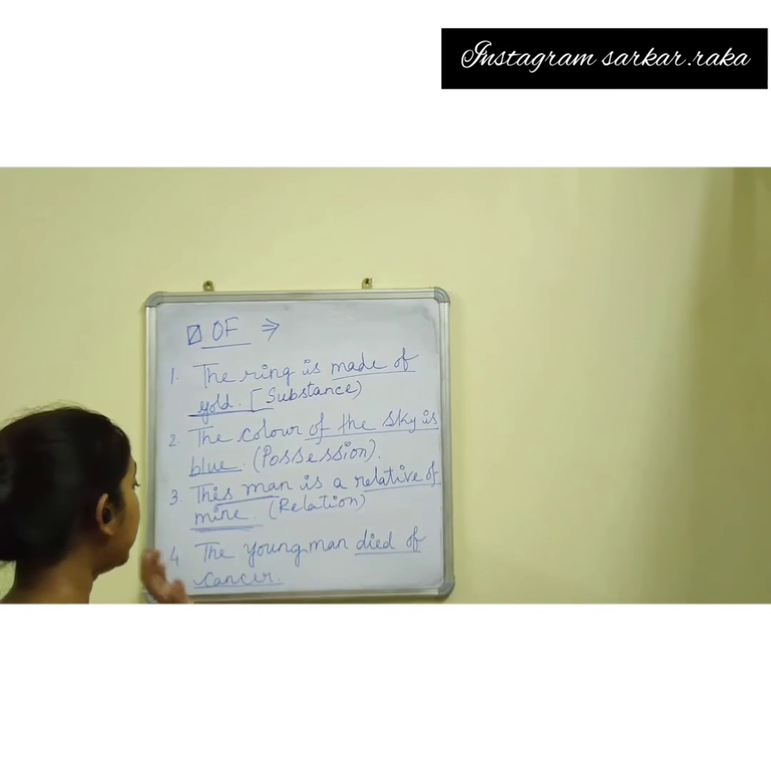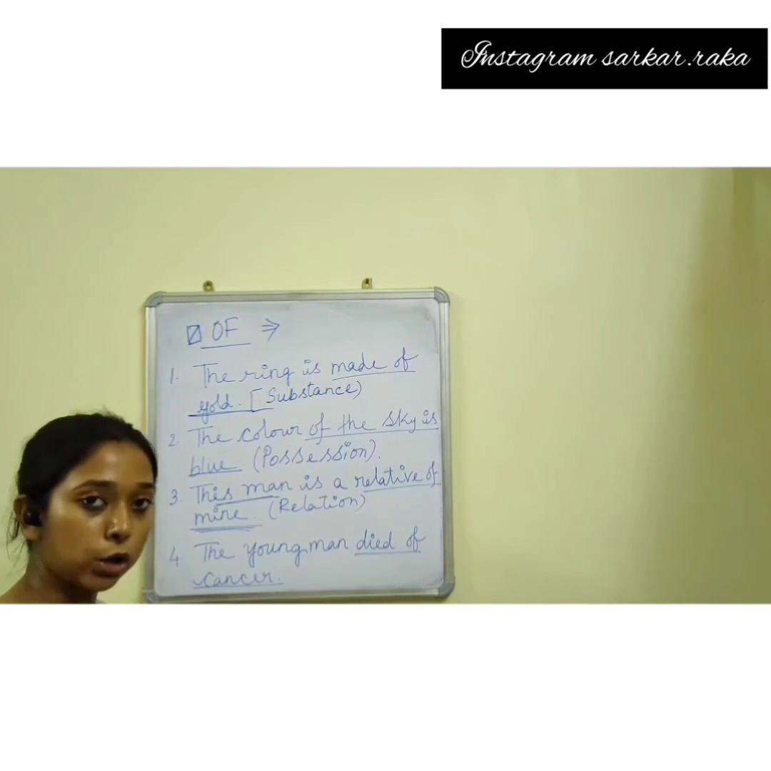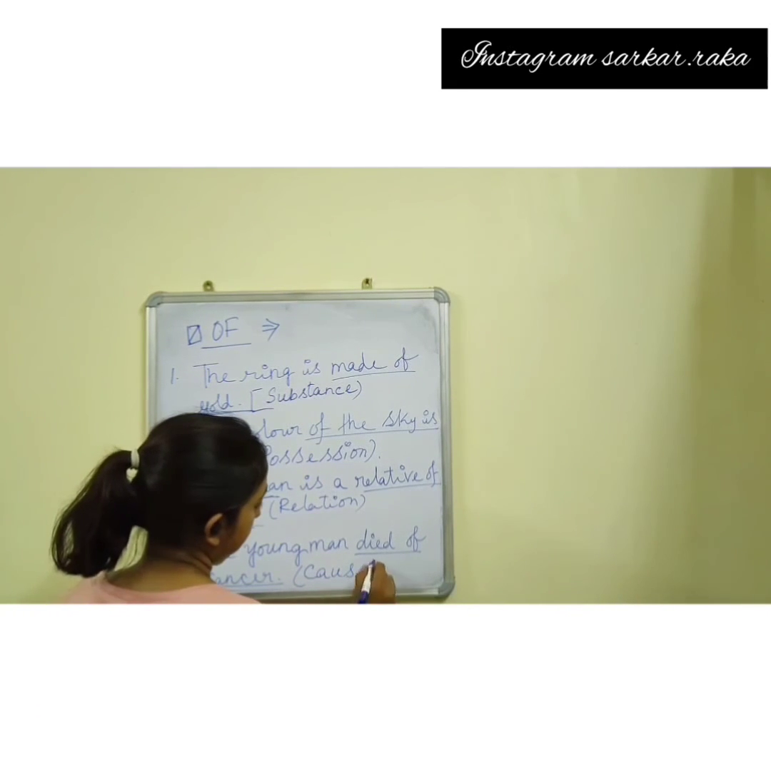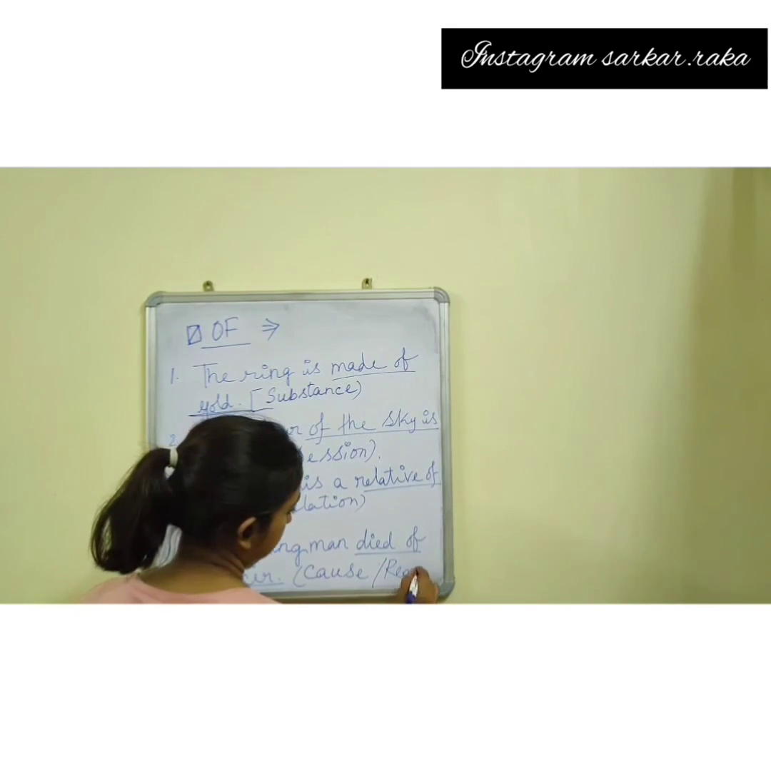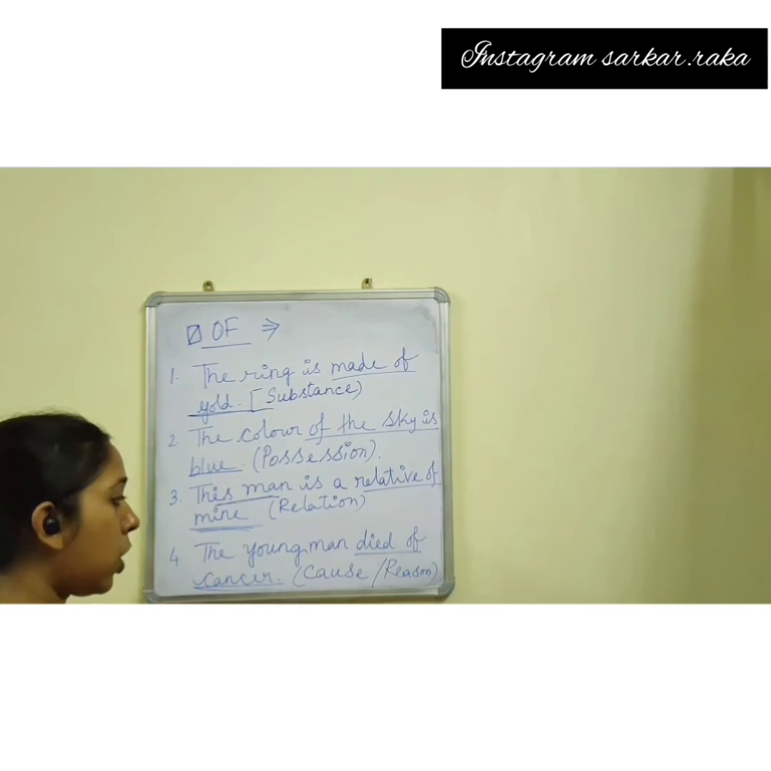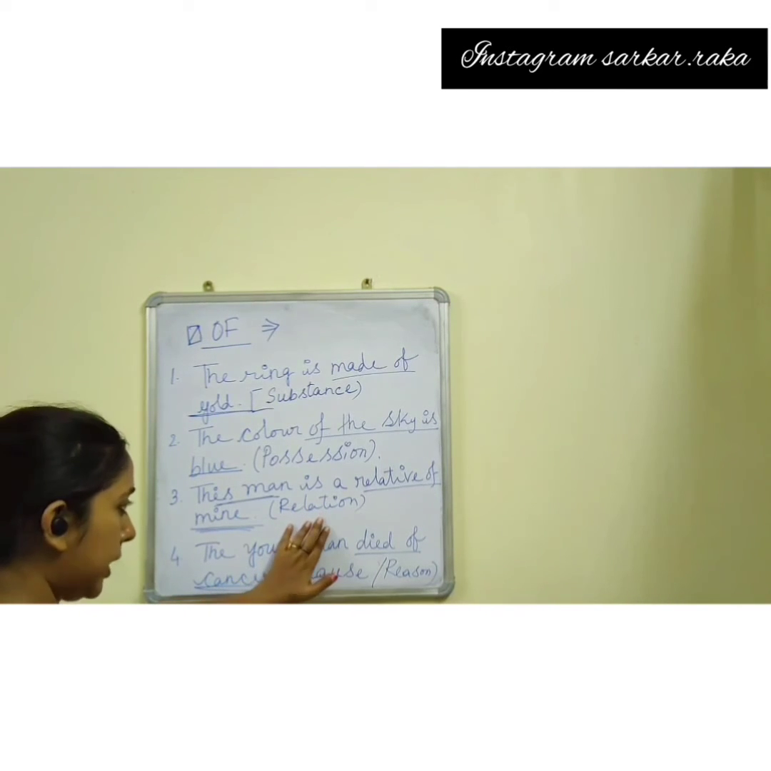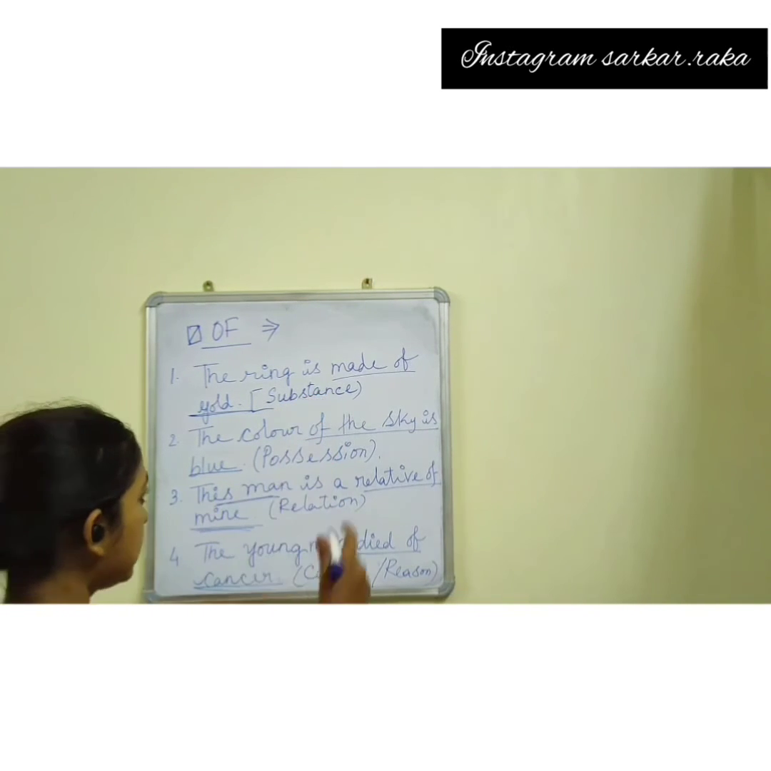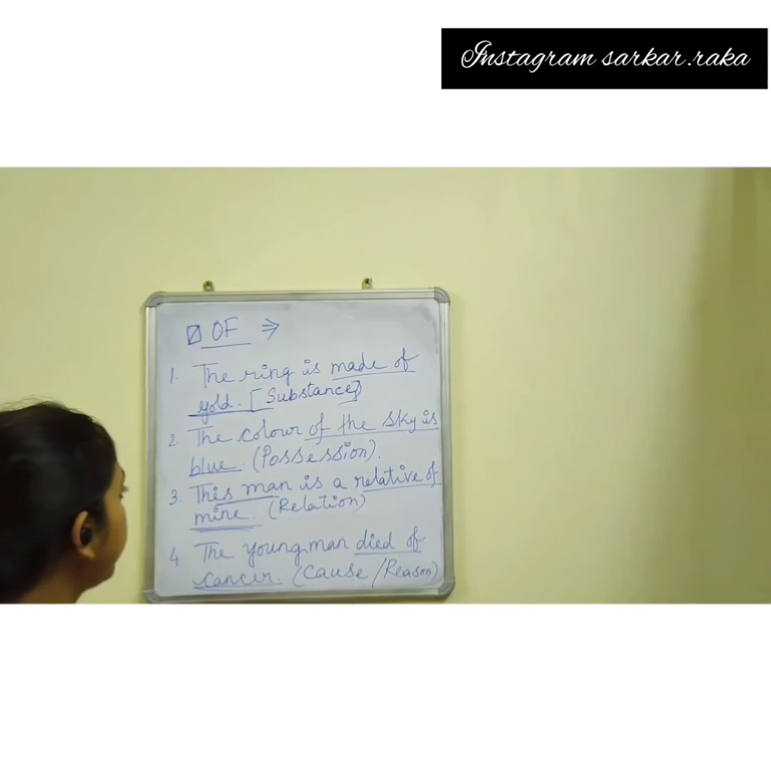Next, the young man died of cancer. Why did the young man die? Because of cancer, the cause or reason. To indicate cause or reason, we can use of. To indicate any relationship, possession, or substance, we can use of.